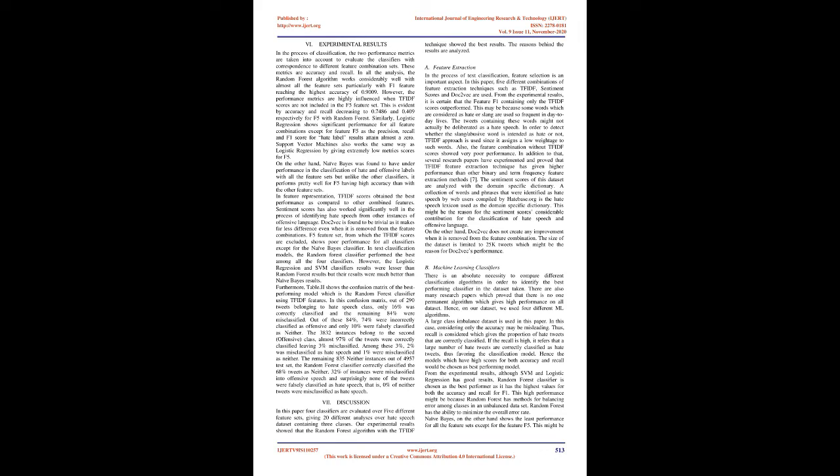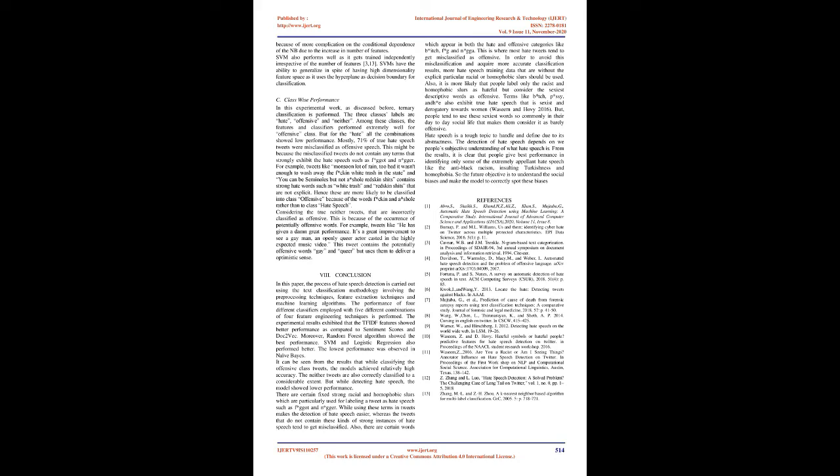In this case, considering only the accuracy may be misleading. Thus, recall is considered, which gives the proportion of hate tweets that are correctly classified. If the recall is high, it means that a large number of hate tweets are correctly classified as hate tweets, thus favoring the classification model. Hence the models which have high scores for both accuracy and recall would be chosen as the best performing model.